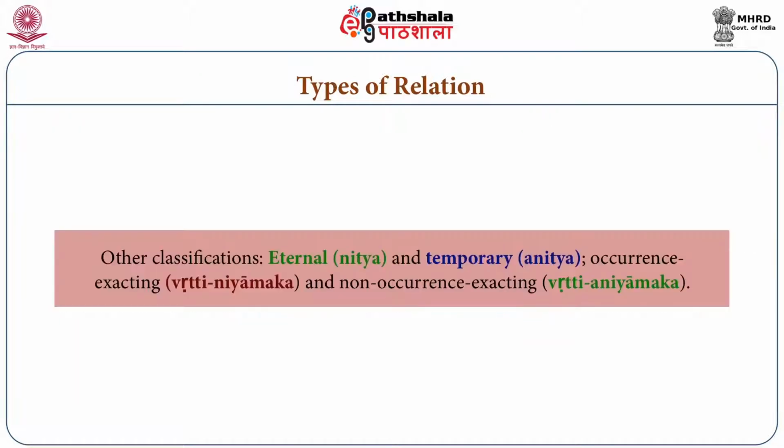There are some other classifications of this relation. One is considered as nitya relation and anitya relation. This is another way of classifying these relations: eternal relations and non-eternal relations. There is only one eternal relation, that is samvaya, inherence. And when we talk about samvaya as being an eternal relation, we are not talking in the same sense as we talk about certain things which are eternal. In that sense this sambandh is not eternal.